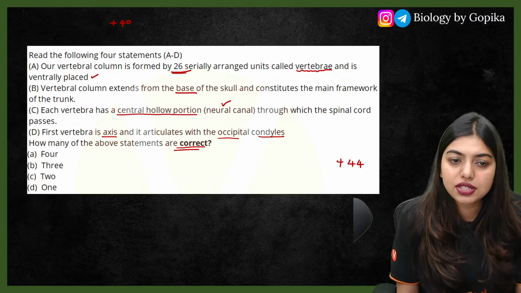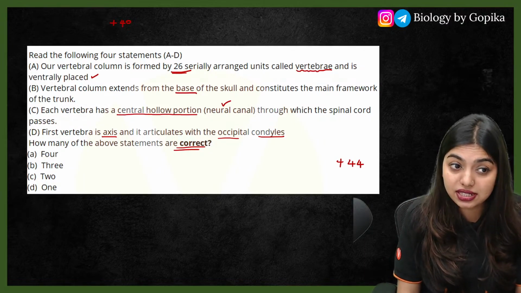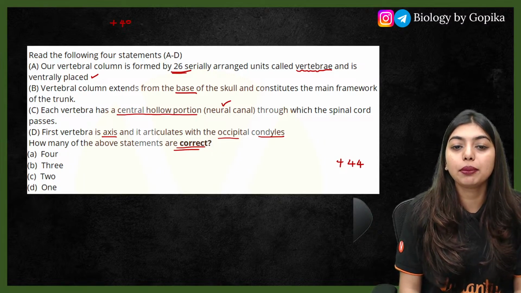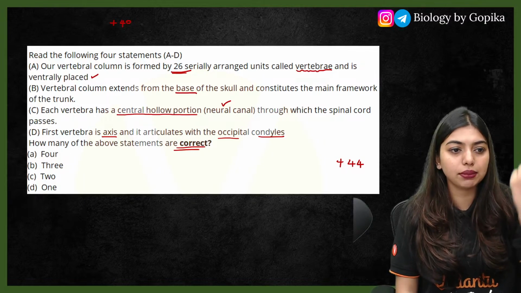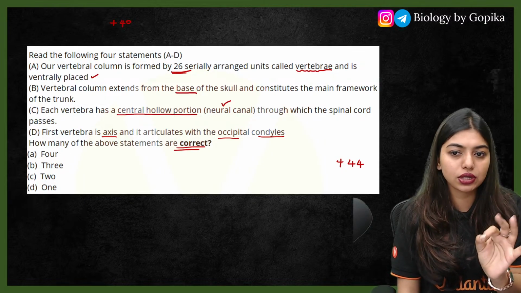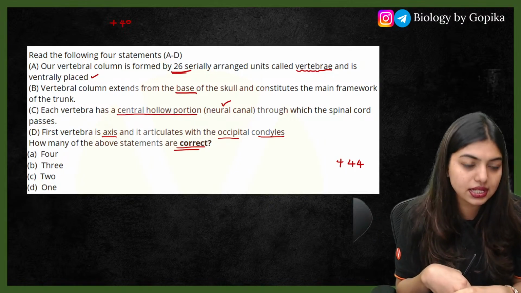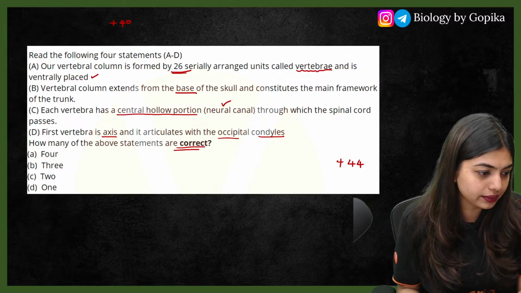Our vertebral column is formed by 26 serially arranged units, vertebrae, and it is ventrally placed. The vertebral column extends from the base of the skull and constitutes the main framework. Each vertebra has a central hollow portion, the neural canal, through which the spinal cord passes. The first vertebra is the axis and it articulates with the occipital condyle.